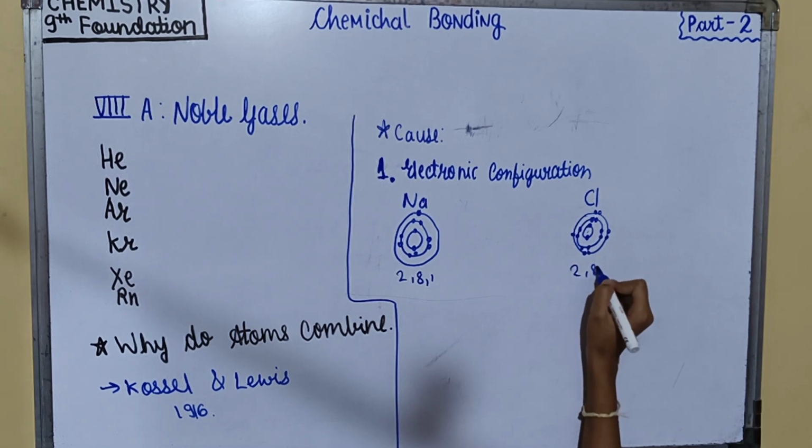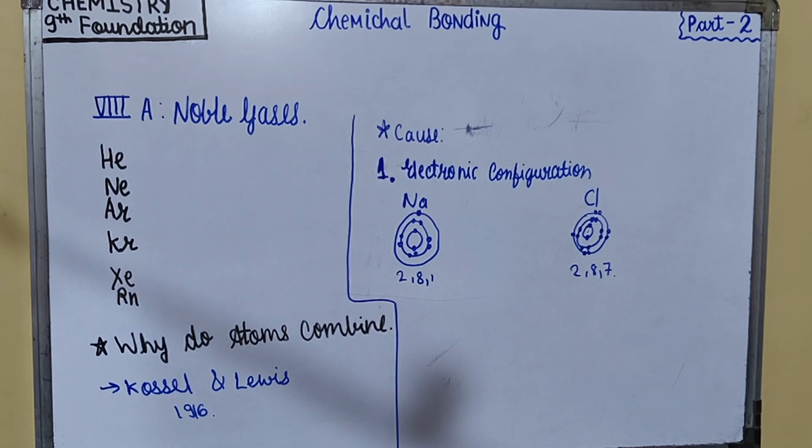The configuration is 2, 8, 7. So sodium has 1 electron in excess of an octet, and chlorine has 1 electron short of an octet. Now, the only way to attain stability is by the transfer of the excess electron of sodium to chlorine.